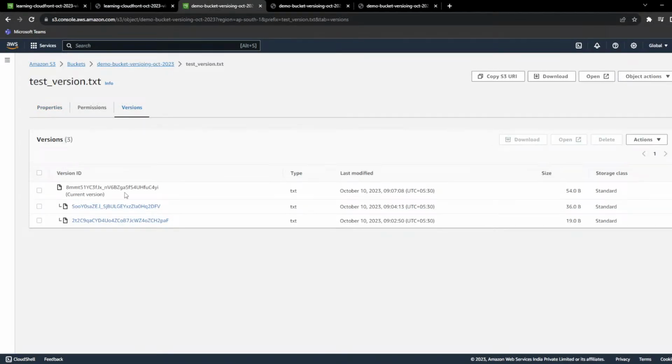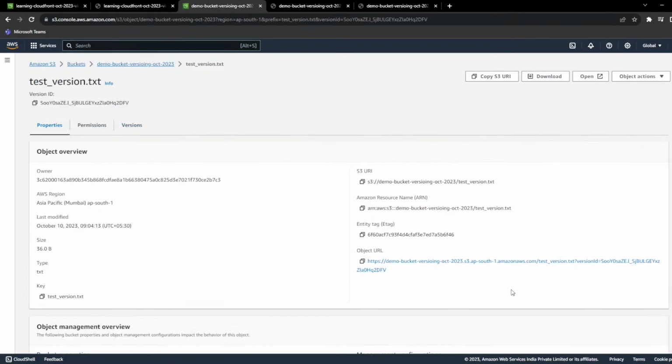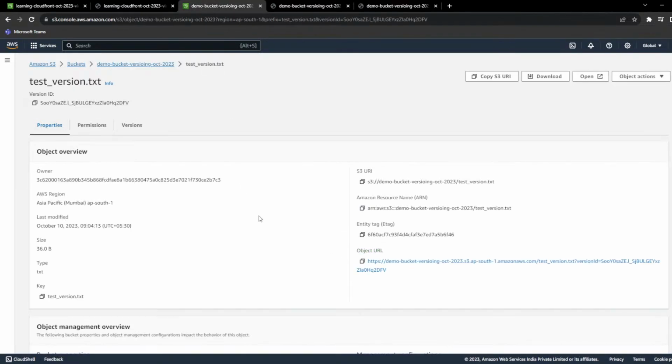To access the previous version, you have to go to the version and click on that particular version. Now you will get that particular version's object ID. Click on this, copy this, and then paste. Now you can see it is a previous version. Your object URL has a version ID appended after the URL. Clear? Yes or no?